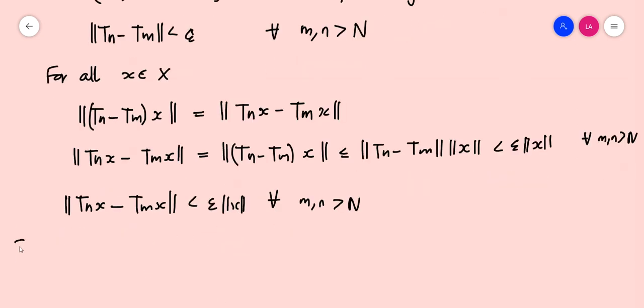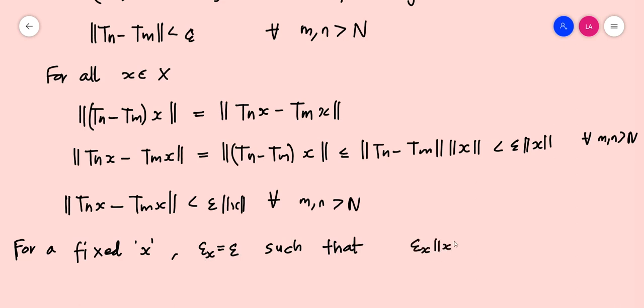So for a fixed x, we choose a particular x element of capital X, and associated with that we must have an epsilon x, where epsilon x is actually the same as epsilon, such that epsilon x times norm x should be less than some epsilon tilde.